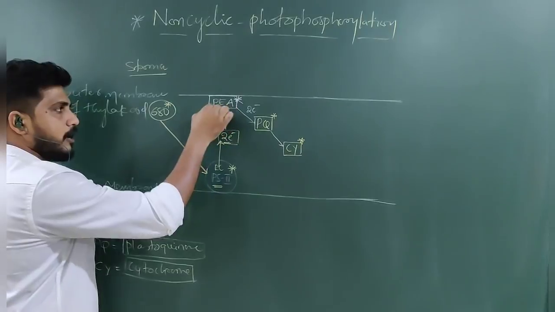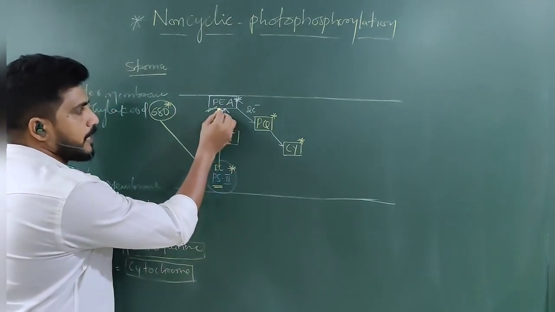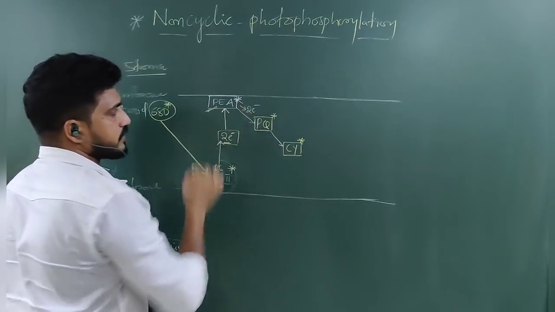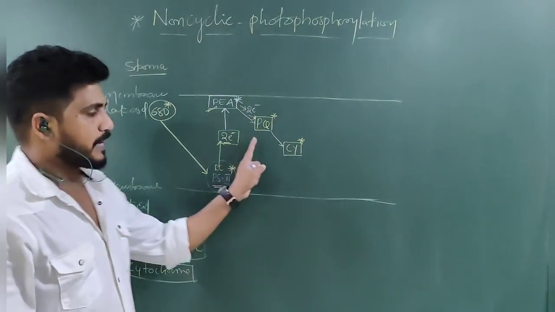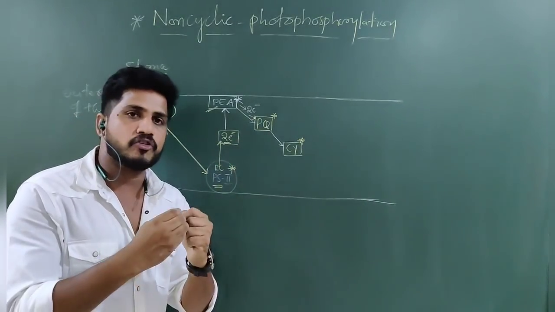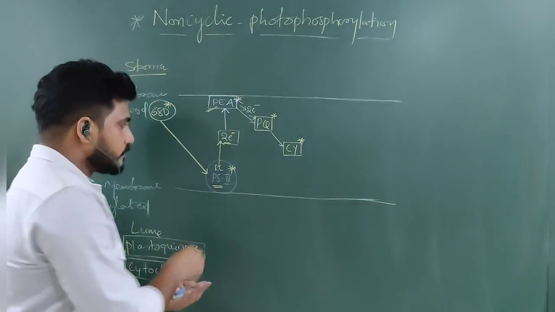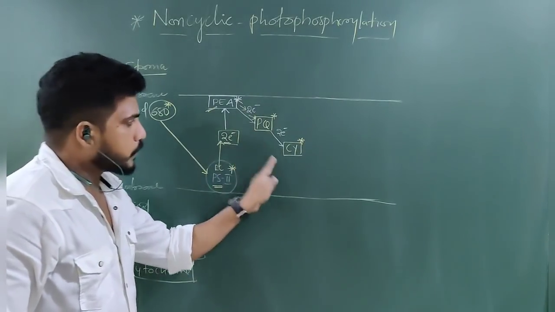These 2 electrons are obtained by the primary electron acceptor. After exciting, the primary electron acceptor is able to transfer the 2 electrons to the next electron acceptor, that is plastoquinone. Now plastoquinone is in the excited stage, so it can transfer 2 electrons to cytochrome.